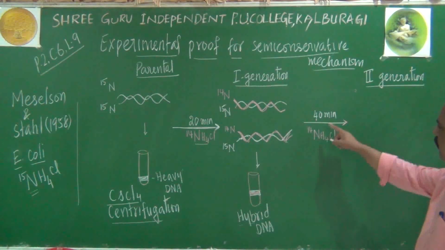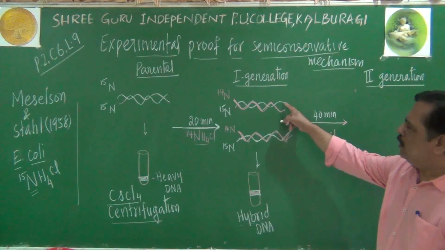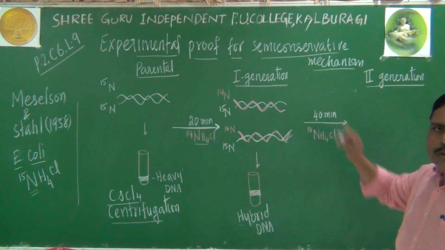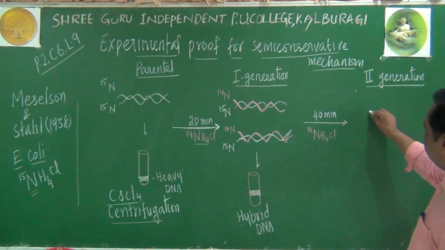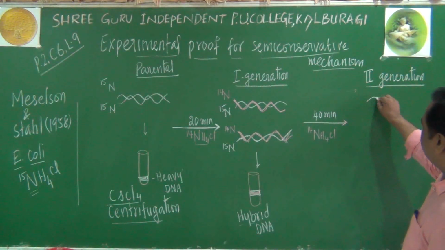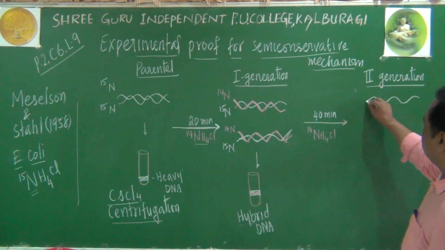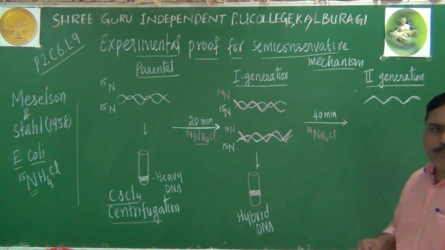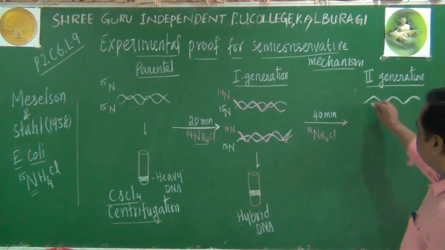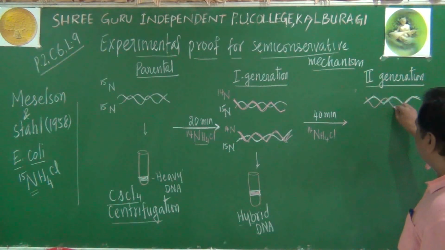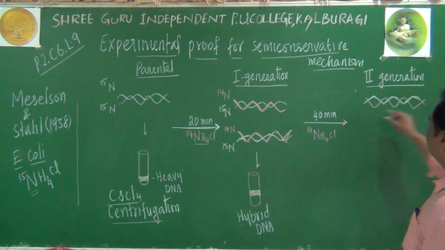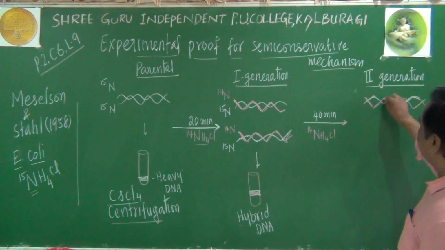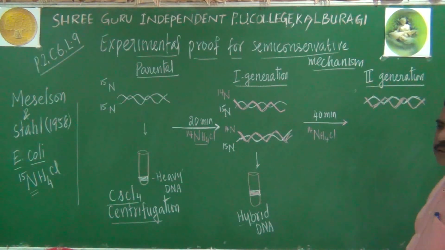Please listen. In this case, this daughter molecule undergoes semi-conservative replication. It will keep one of the strands, the heavy strand, like this. The other strand, formed from the medium, will be the new strand. It will be N14 like this, because the medium taken here is N14. So an N14 strand is produced here, imagine like this. This will become one granddaughter molecule.